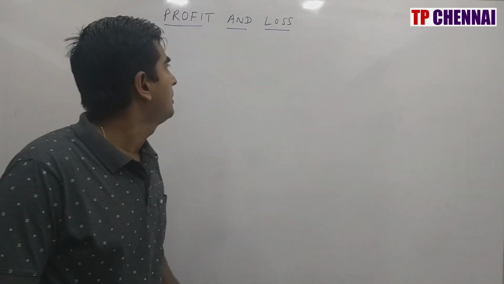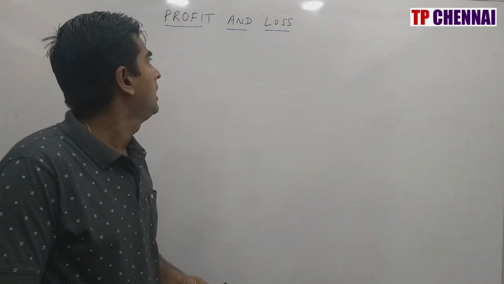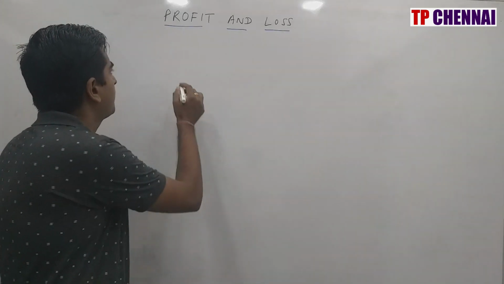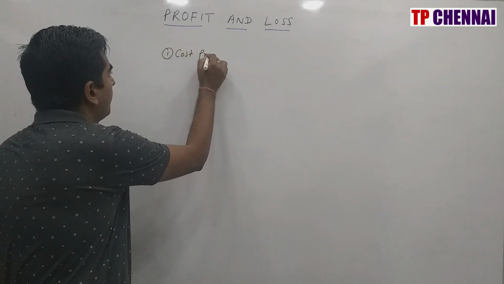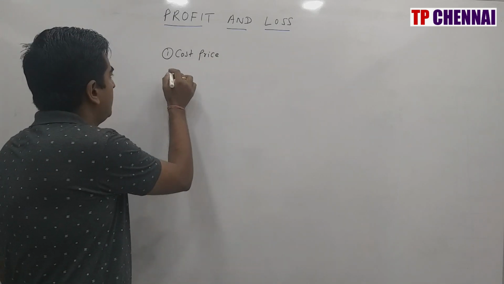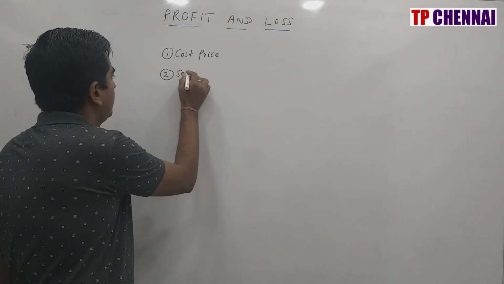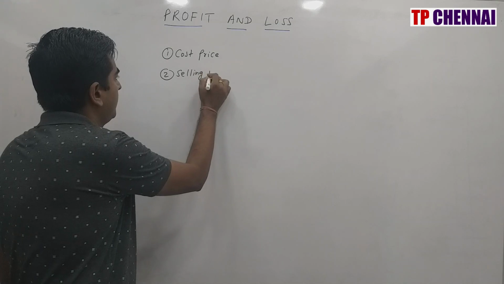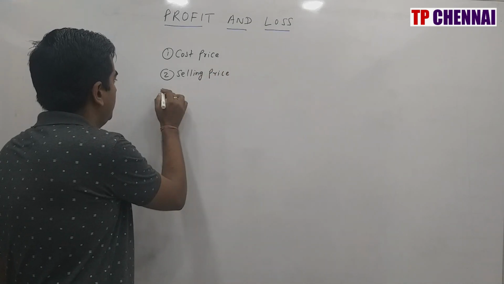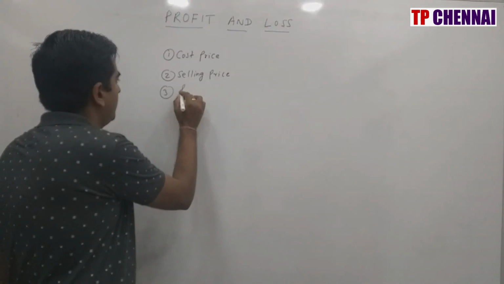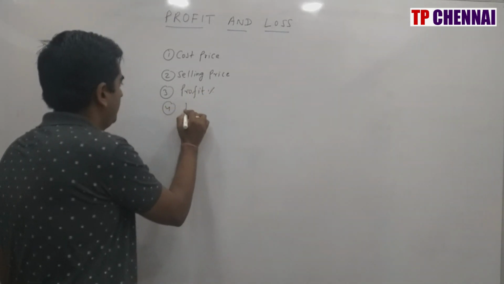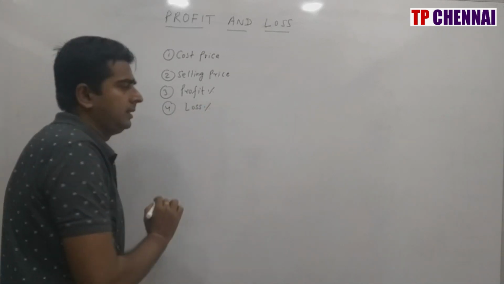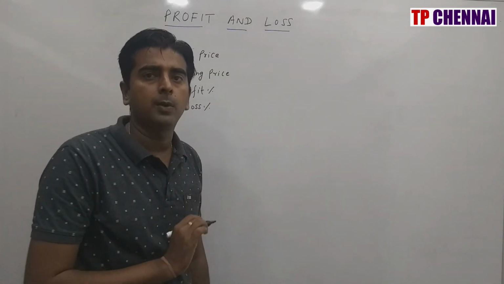So when you see profit and loss, to know profit or loss, you should know what is the meaning of cost price, and what is the meaning of selling price? Then what is the meaning of profit percentage? What is the meaning of loss percentage? These are the basic terms when it comes to profit and loss.